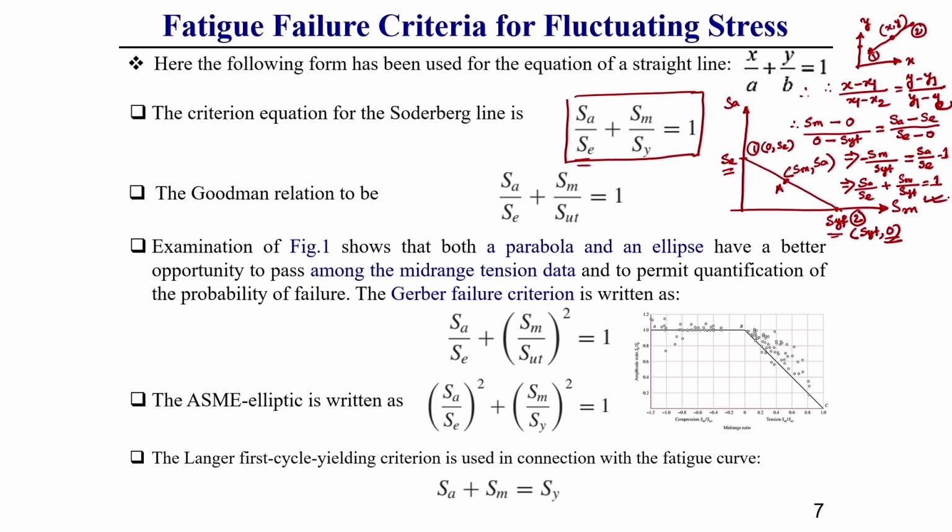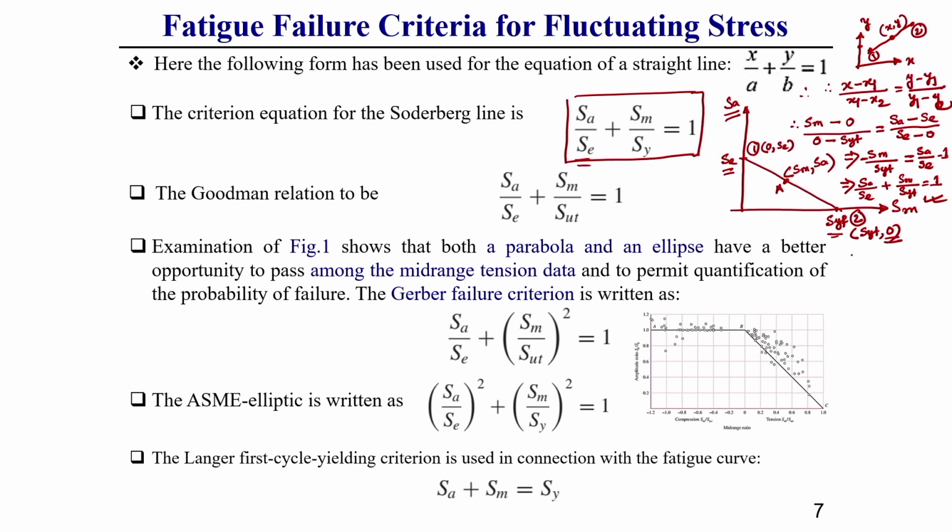For remembering purpose, generally for the M case there is a horizontal line, and the Soderberg point is generally at the yield stress point, that is why SM by S yield, plus SA by SE for the vertical line, which starts from the endurance strength.